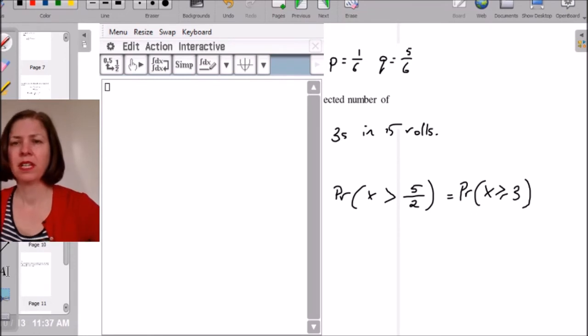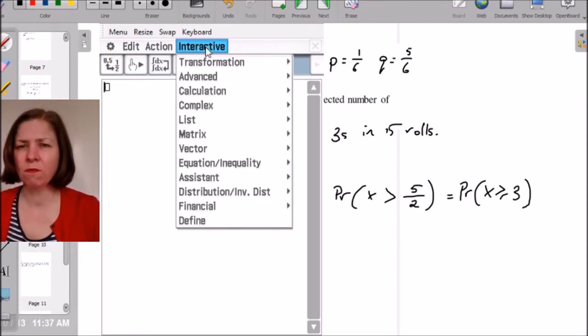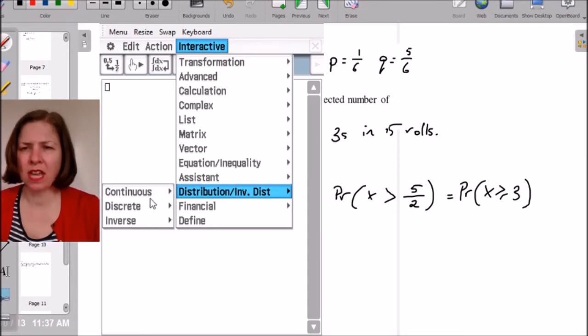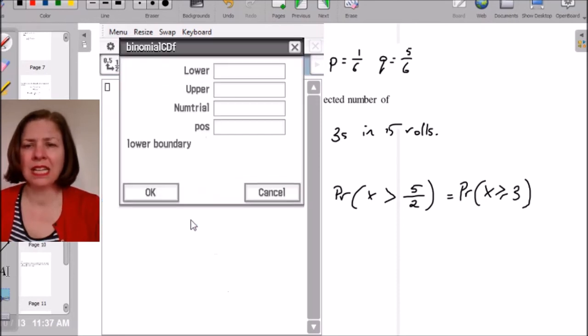Yep, I'm going. There's my CAS calculator. So if you remember, I'm going to go to interactive. And now I'm not looking for the probability that X equals 3, but the probability it's greater than or equal to. So that means I want the cumulative distribution. So I'm going to distribution, I'm choosing discrete because it's binomial and binomial is discrete. And I'm choosing binomial CDF.